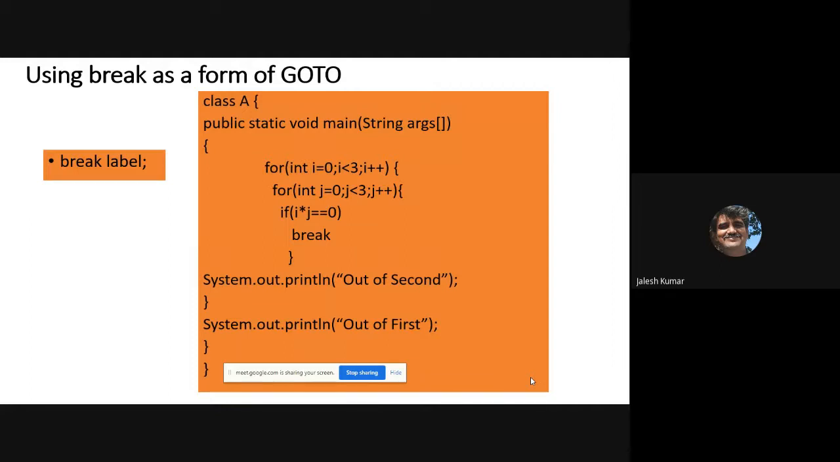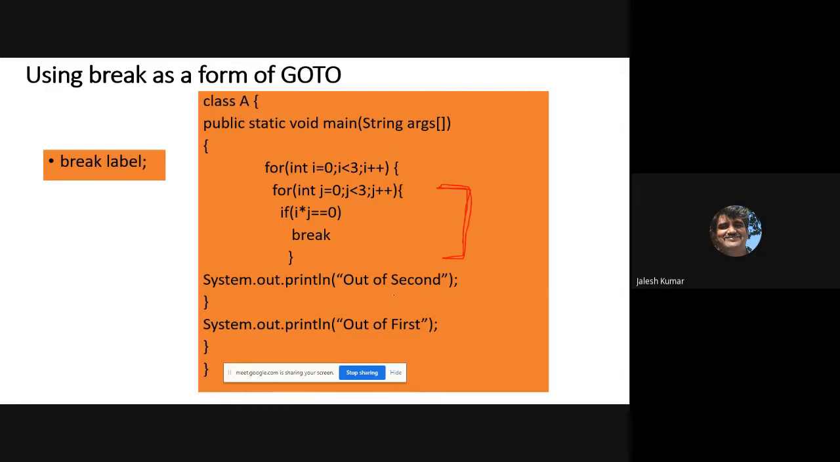We have written a program, class A, with public static void main, String arguments. After that, we have written two for loops. What I am doing is, if I multiply by j and j is equal to 0, I'll make it break. Break with a semicolon. So break means where will it go? It will come out of the loop. Which loop? The innermost loop, this loop. This is what break will do.